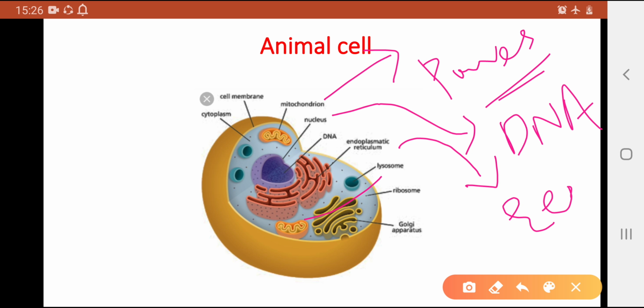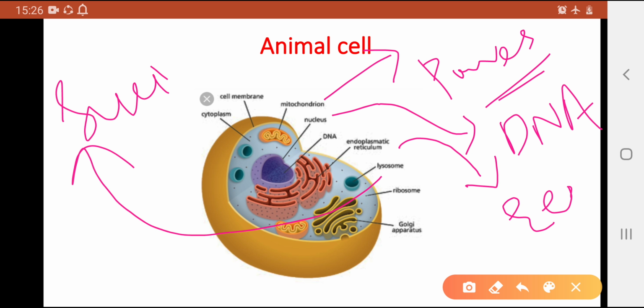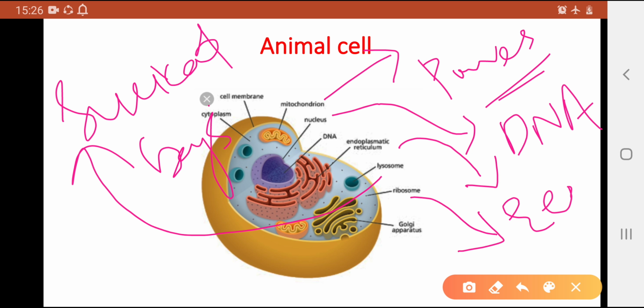And if we are talking about lysosomes, these are called suicidal bags. They maintain the cell structure. When cell division increases, that leads to disease, that's cancer, and they help to maintain the cell division. If we are talking about the ribosomes, the protein synthesis factories, they are usually present on the endoplasmic reticulum, and they may sometimes be free in the cytoplasm.